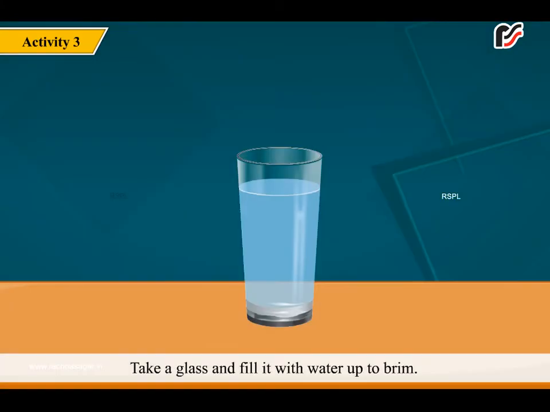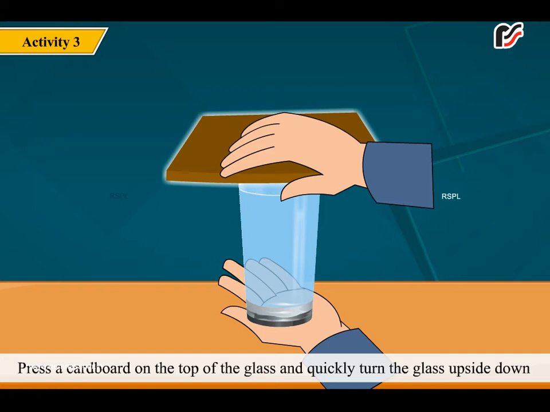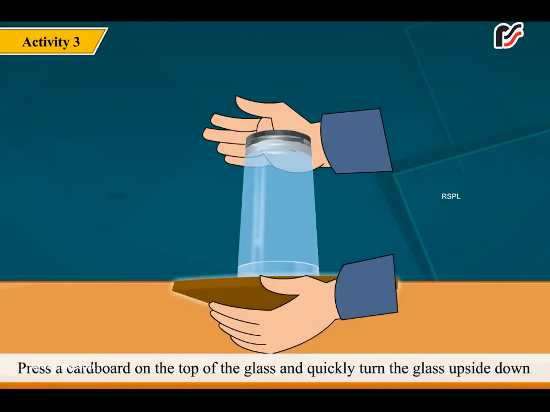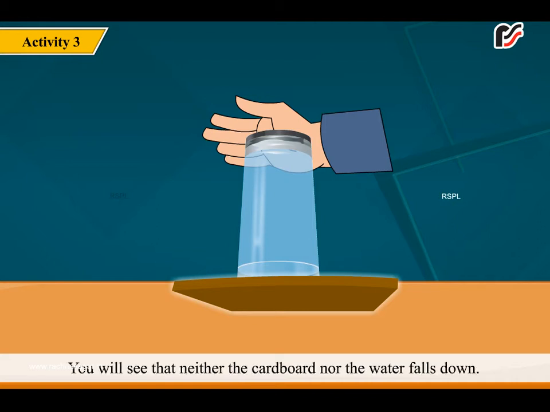Take a glass and fill it with water up to brim. Press a cardboard on the top of the glass and quickly turn the glass upside down over a sink. Now, remove your hand from the cardboard. What do you see? You will see that neither the cardboard nor the water falls down. Why? This is because air exerts pressure on the cardboard in upward direction. This proves that air exerts pressure.